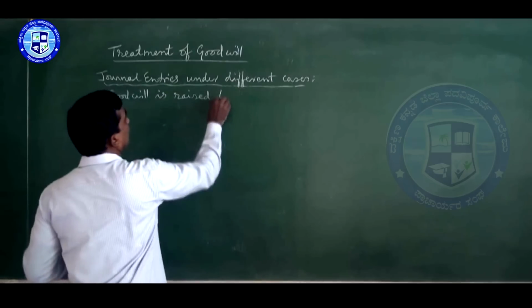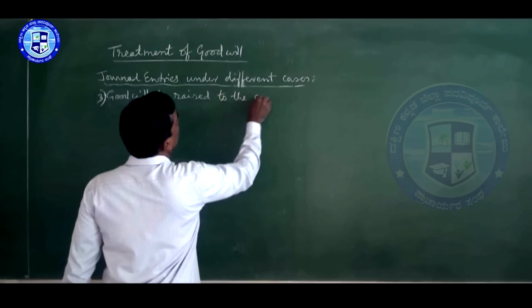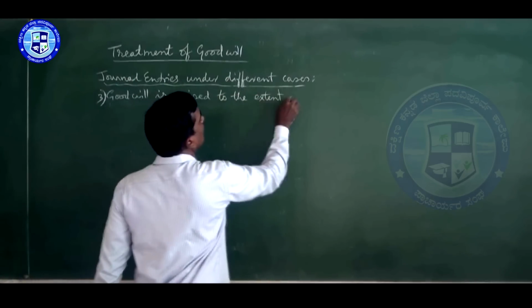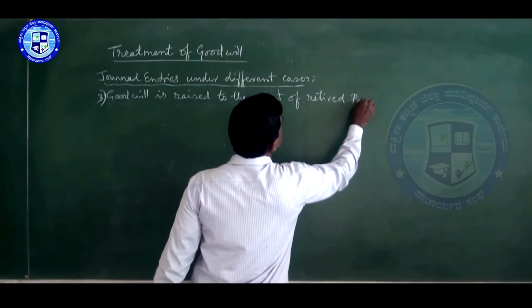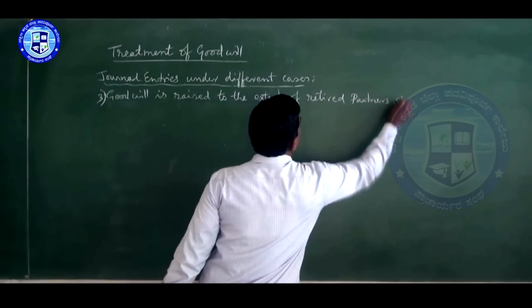So, you can write: raised to the extent of retired partner's share.